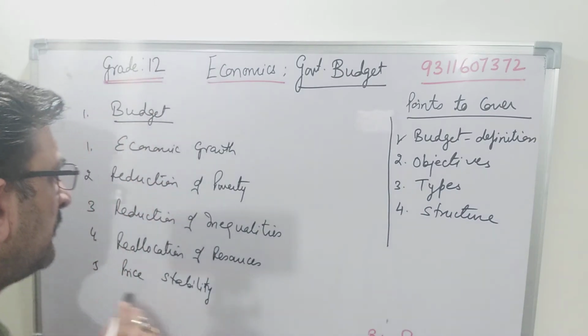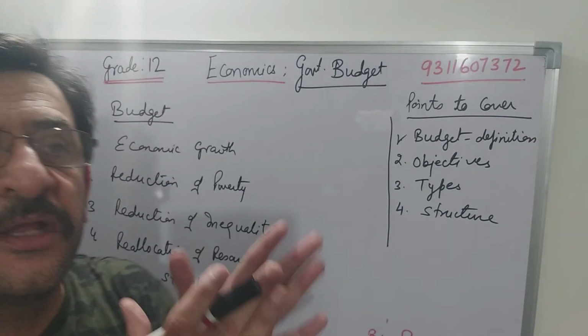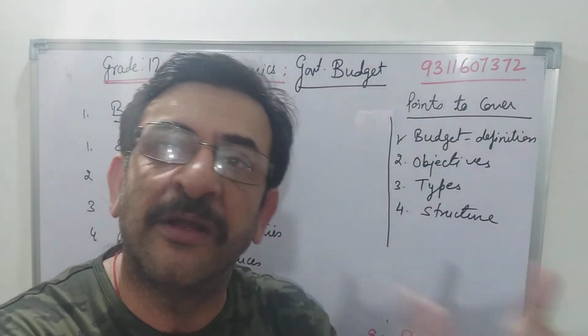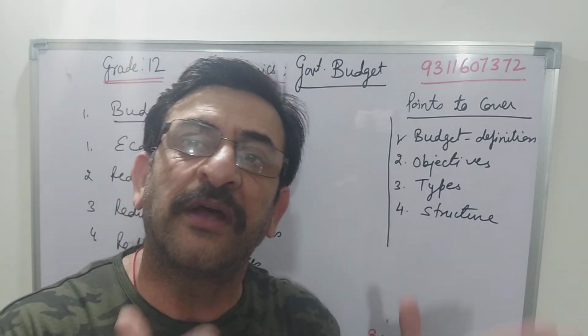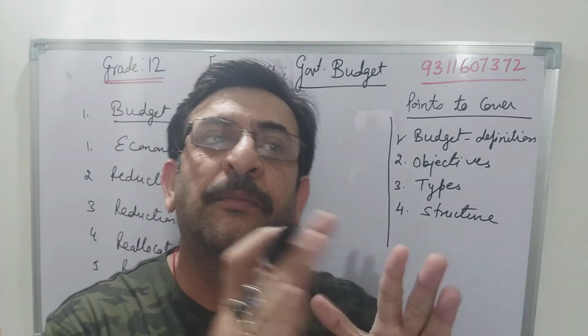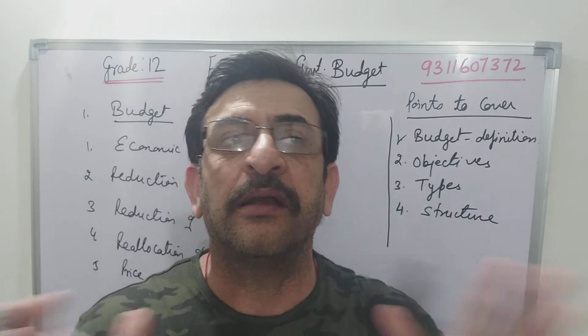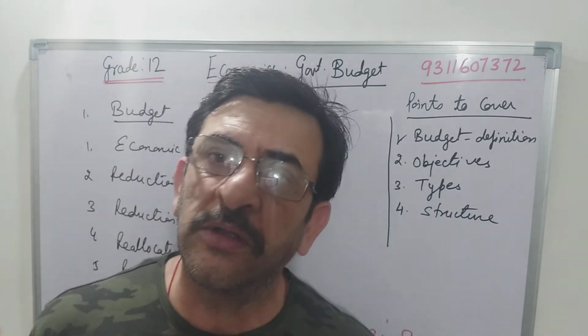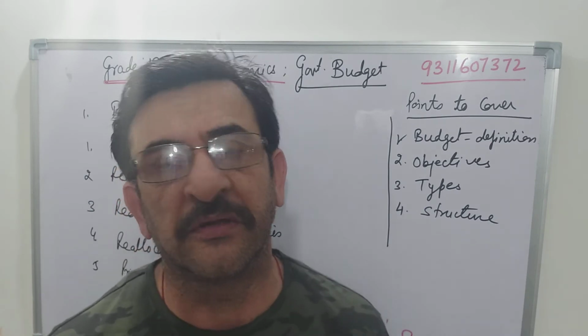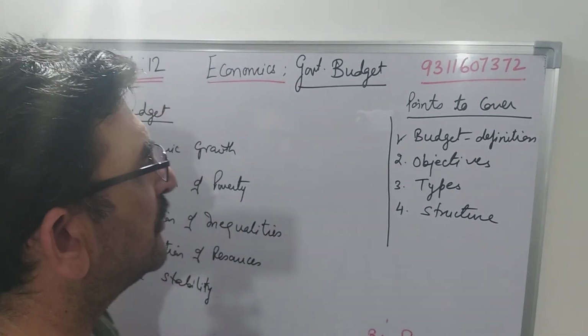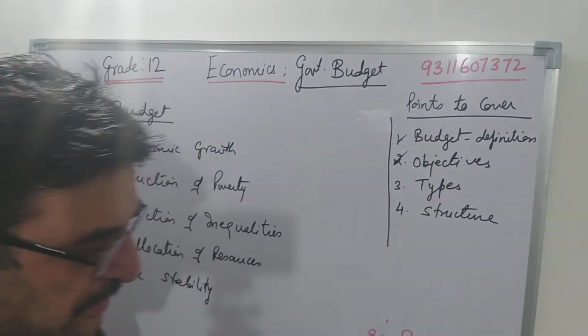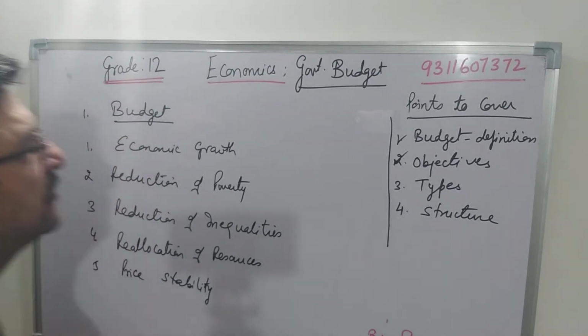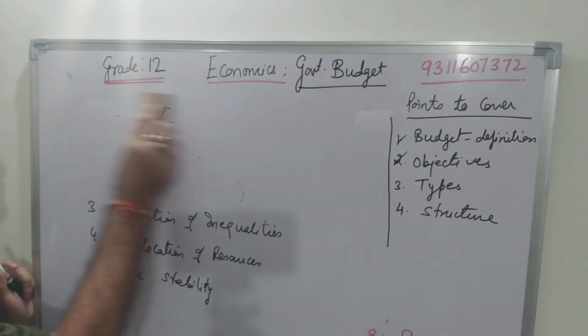So here the main objective of this budget is to make things available in the country, because if goods are available inside the country, abundantly supplied, and if they are abundantly available in each and every part, all the people can afford to buy these things. So all these points are covered under the objectives of the government budget. This is why the government is making these budgets.